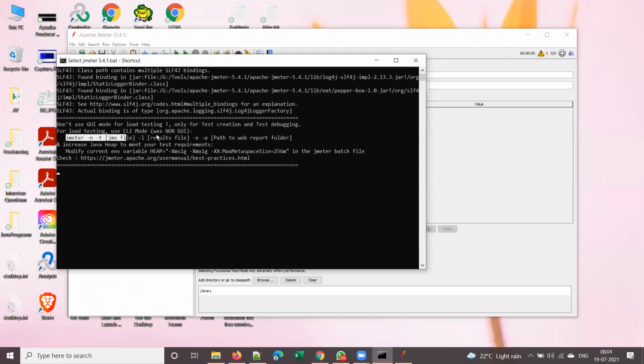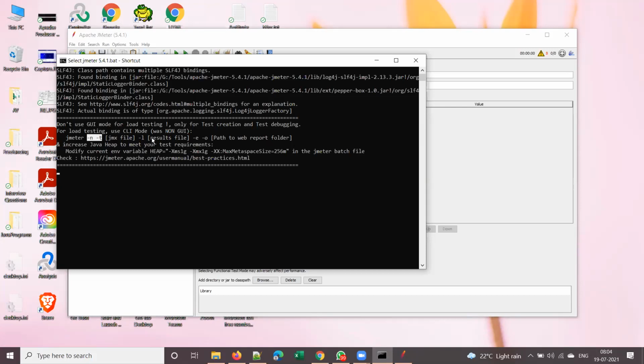We'll see the remaining statements once we start scripting. This is the command to run a JMeter script in non-GUI mode. Another important interview question: can you tell me the command for running JMeter in non-GUI mode, and what each of these options stands for?